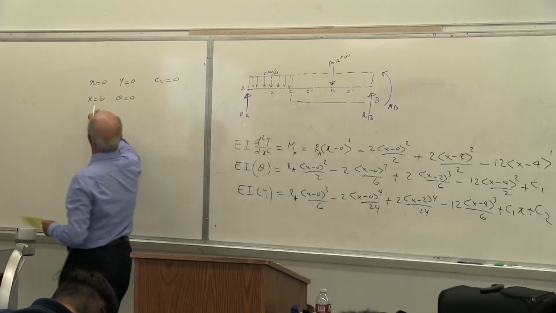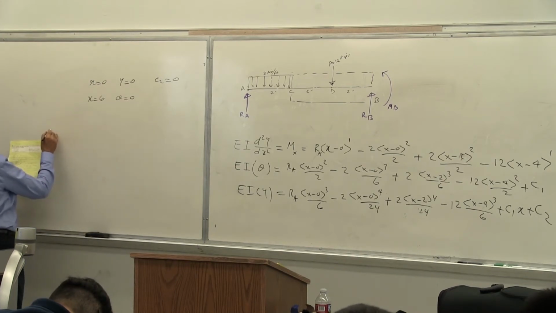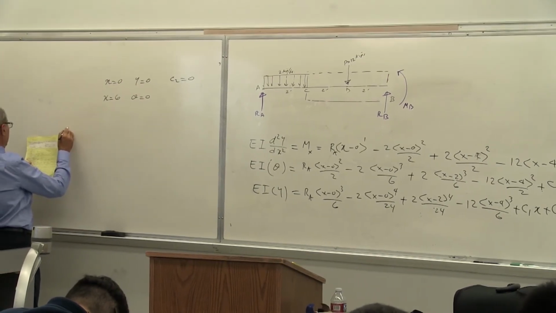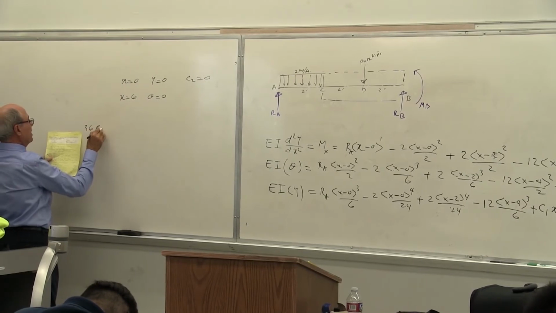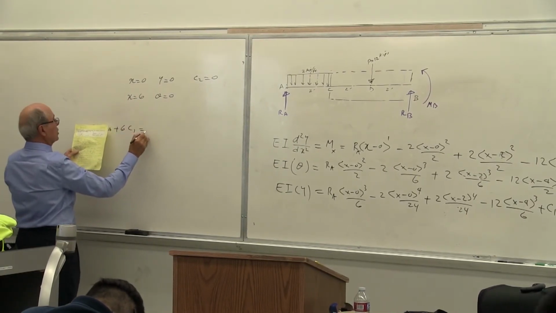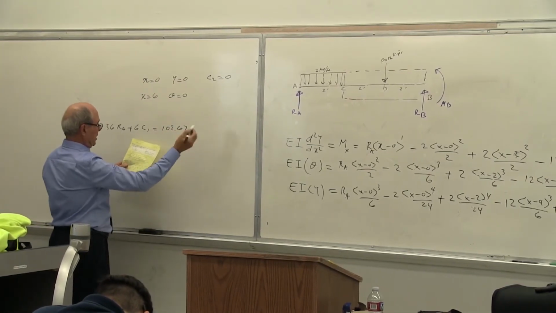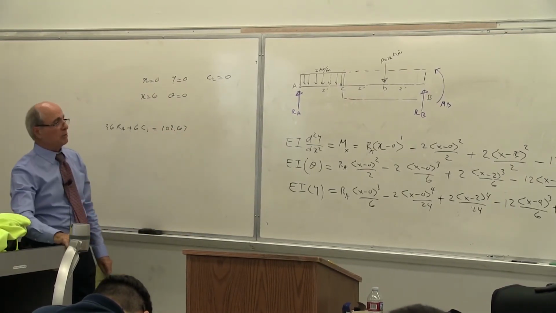Then you put this one, x equal to 6, theta equal to 0. You get this equation as the result. You get 36 RA plus 6 C1 equal to 102 plus 67. There is a unit, we don't worry about the unit, we put it at the end.